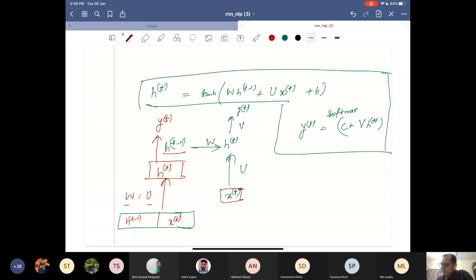You have 3 weight matrices to learn. If you forget the bias, you have V, W, and U. Now, what are the dimensions of each? What is the dimension of U? This matrix.